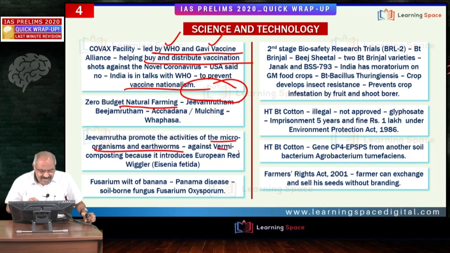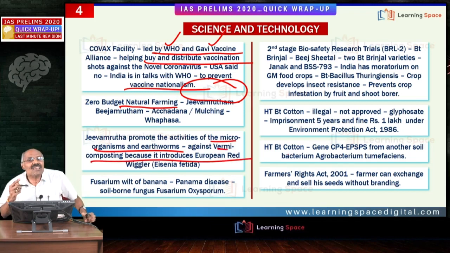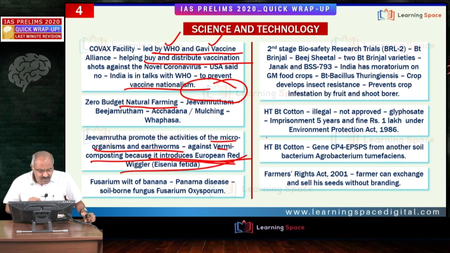But friends, it is against vermicomposting. Vermicomposting is the mainstay of organic agriculture. But this is against vermicomposting because the proponent, Subhash Palekar, says that vermicomposting introduces the European red wiggler, and because of the introduction of European red wiggler, it is not good for the soil.